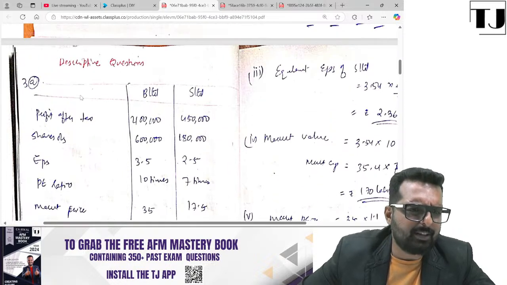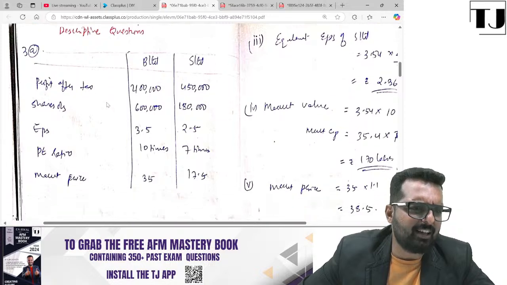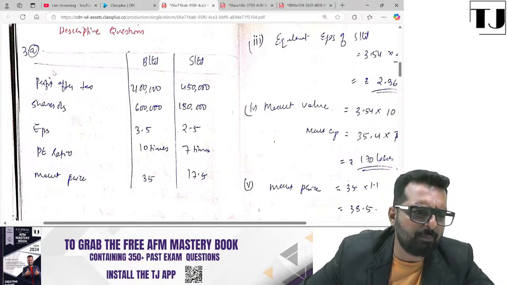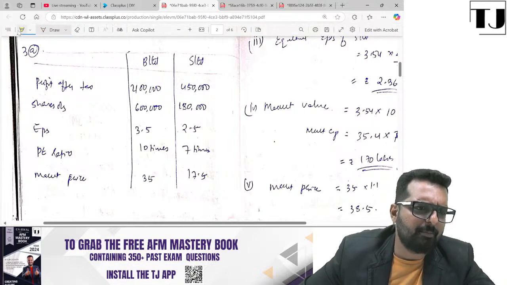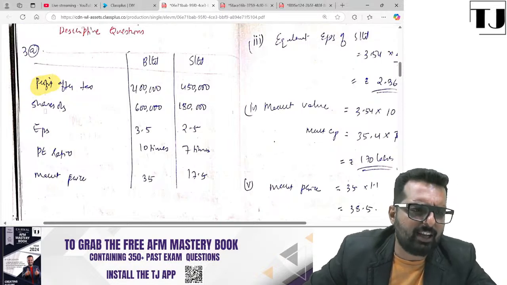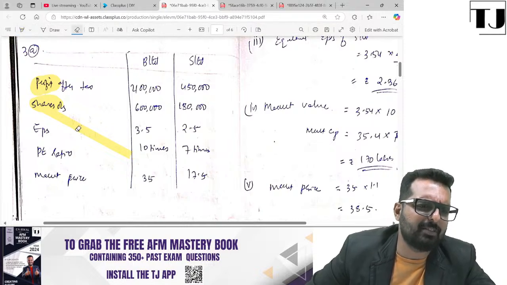Yes. Okay, Amita, presentation is very, very important. Please present it neatly in the examination. If you are attempting 3A, that's a question, please present it neatly, otherwise the person might not understand. You've written profits over here, but in my language, I don't see this as profit at all. It looks very, very vague. Shares outstanding also you've written very fast. So when you write quickly, the handwriting becomes illegible.